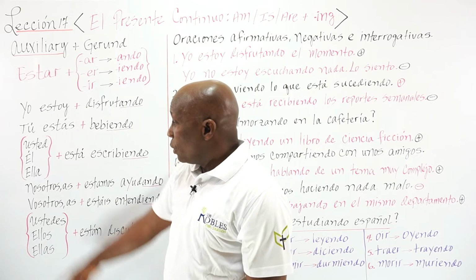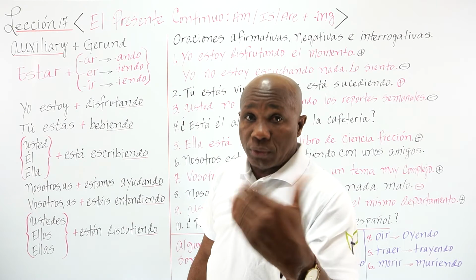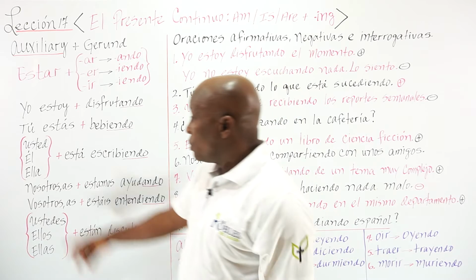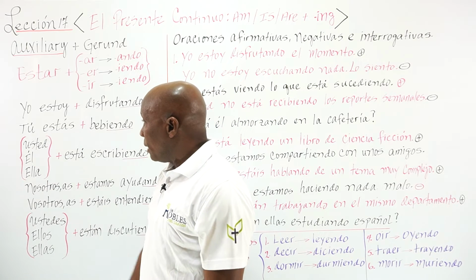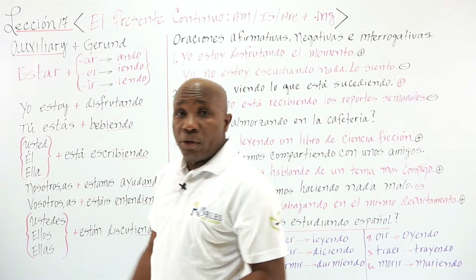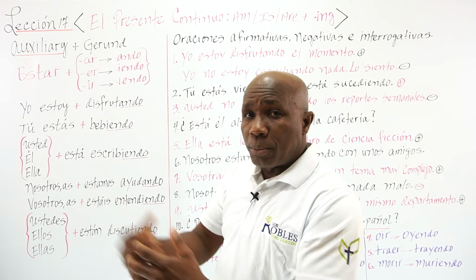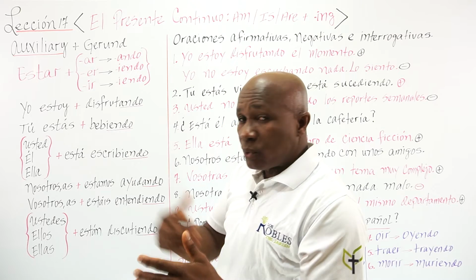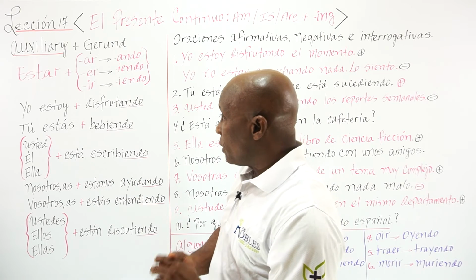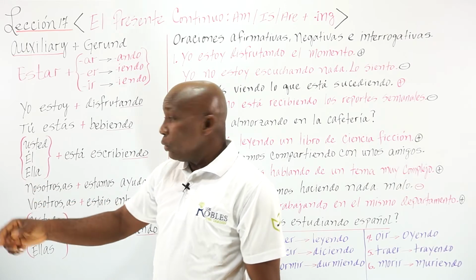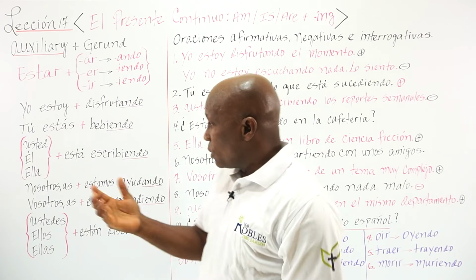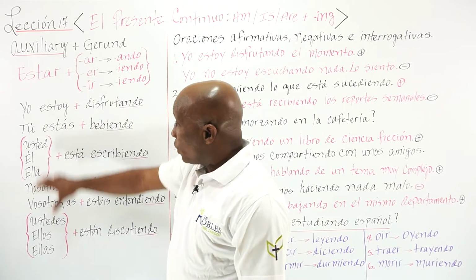Usted, which is you, out of respect. Tú is informal, when there is closeness between the speaker and the listener. So tú, somebody that you know, usted, out of respect. So that's the conjugation.